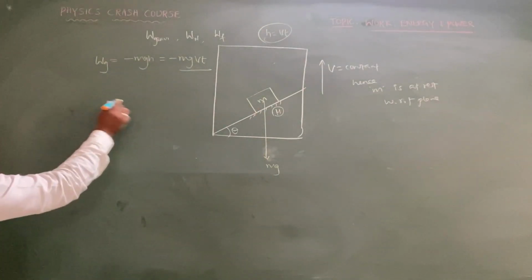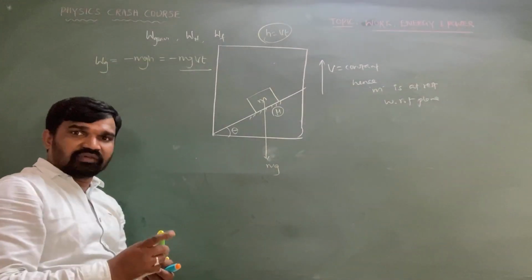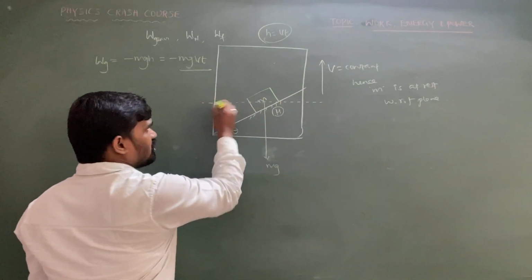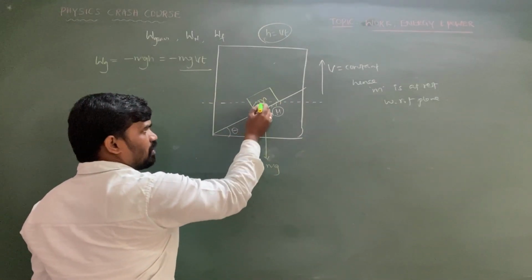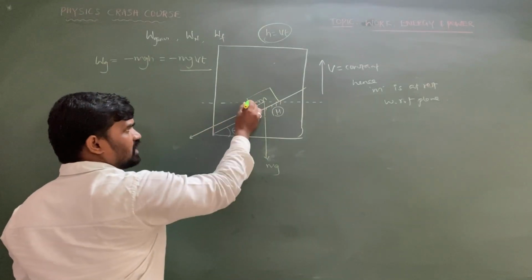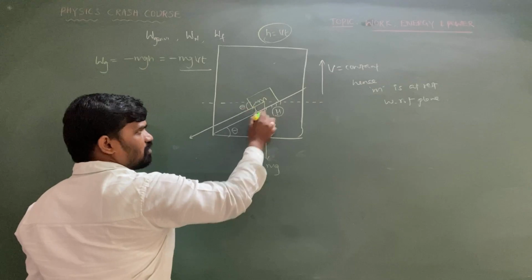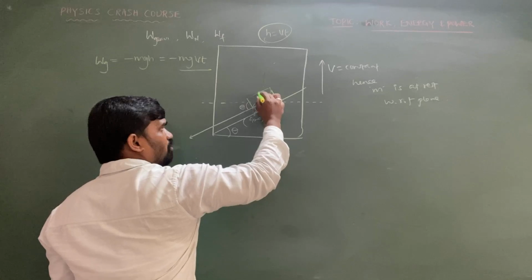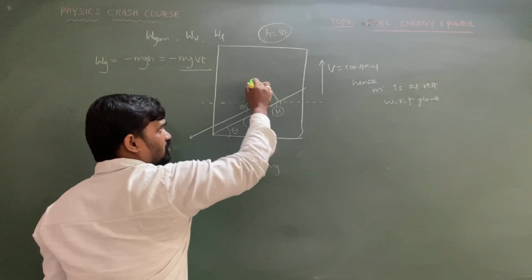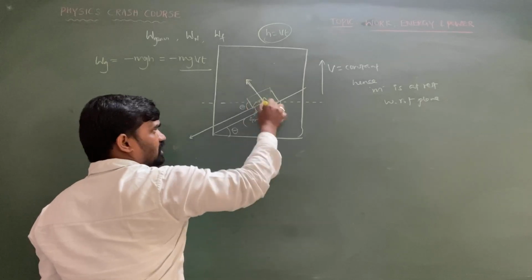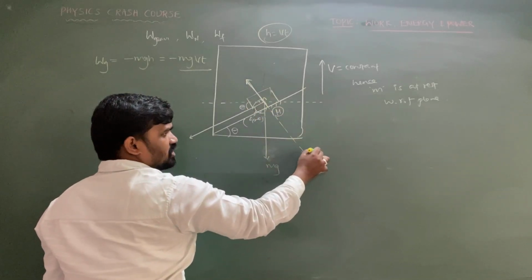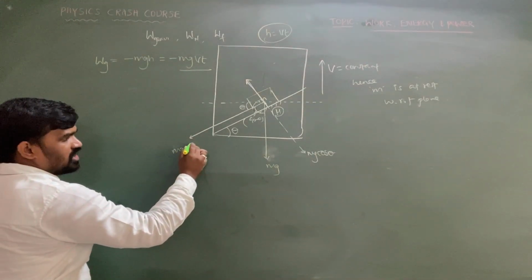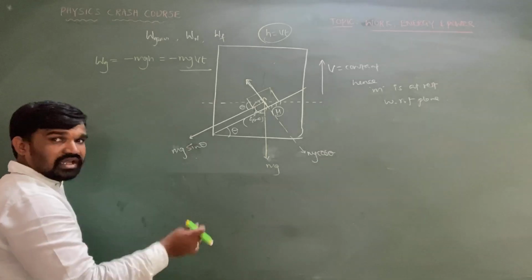So next, what is the work done by the normal force? To determine the work done by the normal force, I am going to draw a line parallel to this horizontal. If this is theta, of course you people know that this is also theta. So this will become 90 minus theta. Now normal force is acting perpendicular to the plane. This is mg cos theta, component of weight, and here you get mg sin theta. This is acting like a driving force.